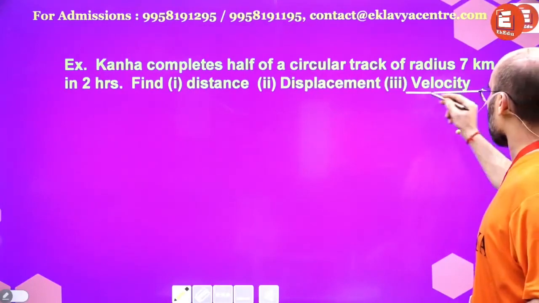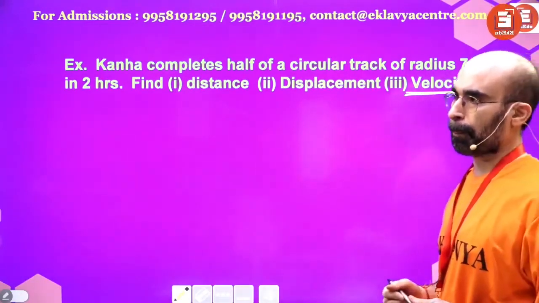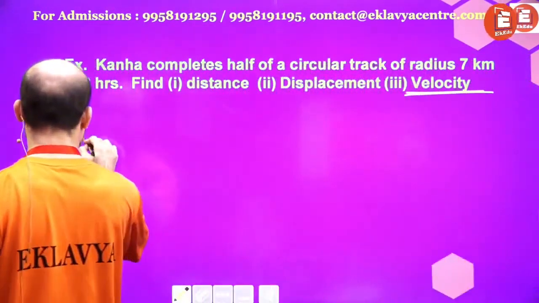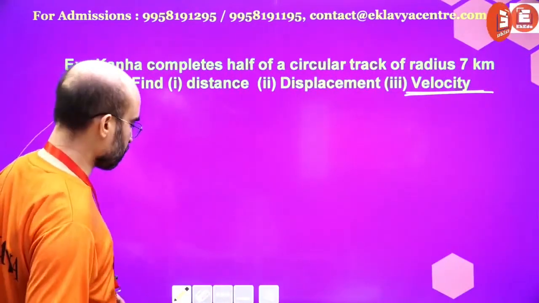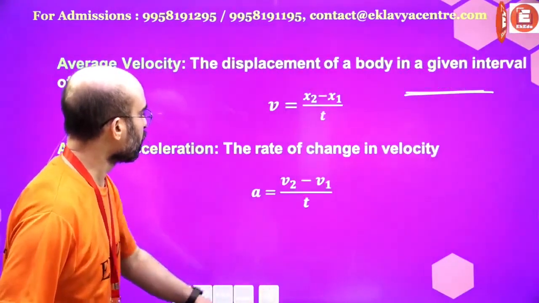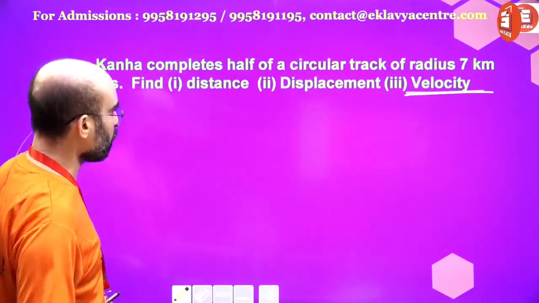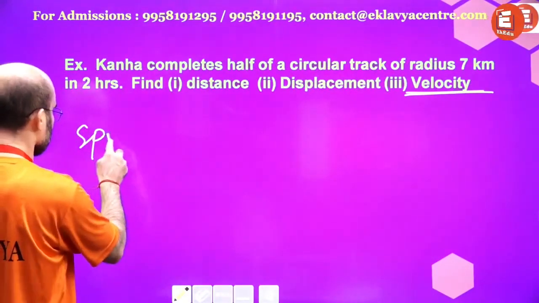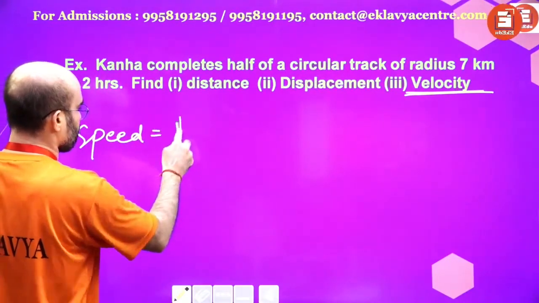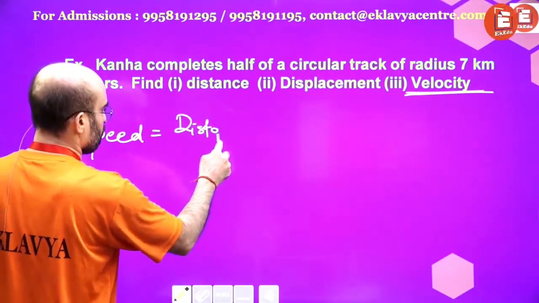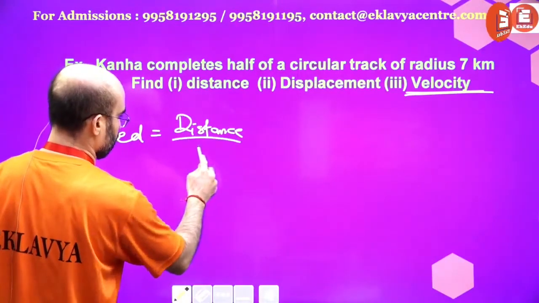When you have to find out velocity, what is it? What is the velocity? I think it is written. Because you know all this thing, basic stuff. So when you say speed, it equals distance by time.